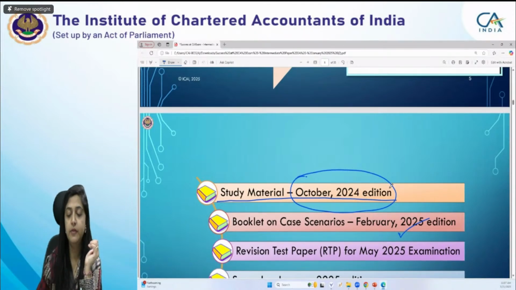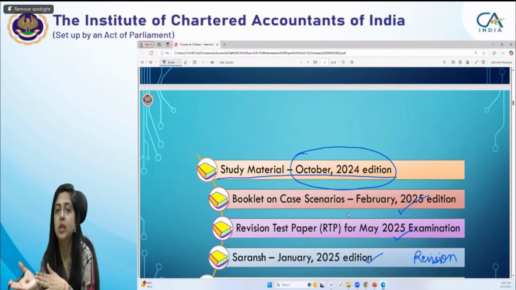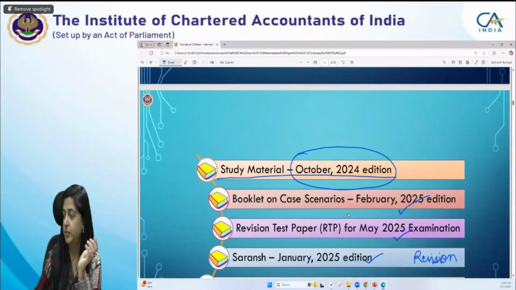Then we have the RTP for May 2025 examination. Then we have the Saransh, January 2025 edition. That is for your revision purpose. When you have completed your study, you can revise the concepts through this Saransh one day before the examination, just to glance through what the provisions are. But I will not tell you to go through the Saransh completely. It's just for revision. For understanding, please refer to the study material only, not the Saransh or other publications.